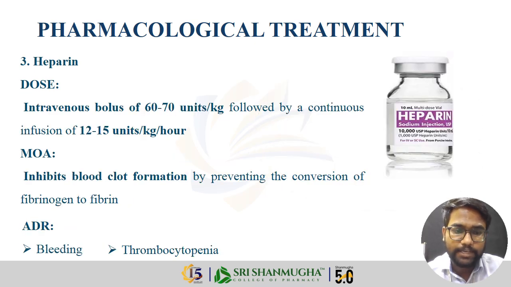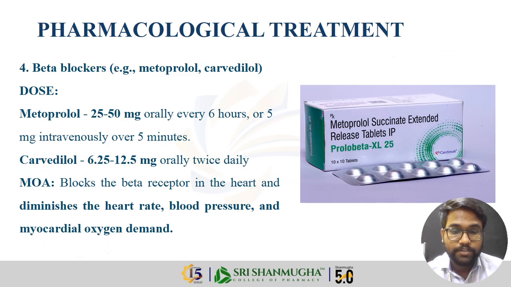Then the third drug is heparin. It's an anticoagulant. Its dose is an IV bolus of 60 to 70 units per kg, followed by a continuous infusion of 12 to 15 units per kg per hour. Its mechanism is that it inhibits blood clot formation by preventing the conversion of fibrinogen to fibrin. Its ADRs are bleeding and thrombocytopenia. Thrombocytopenia means decreased platelet count.